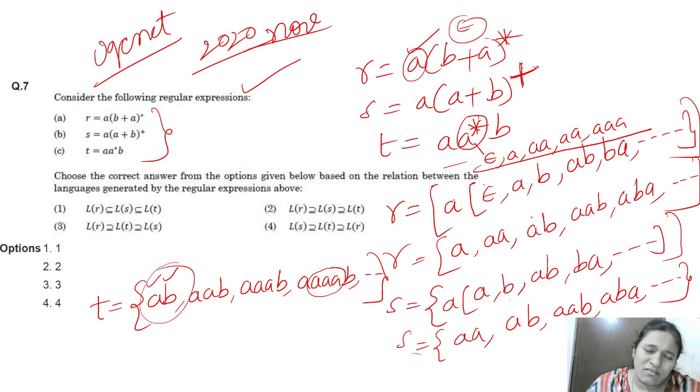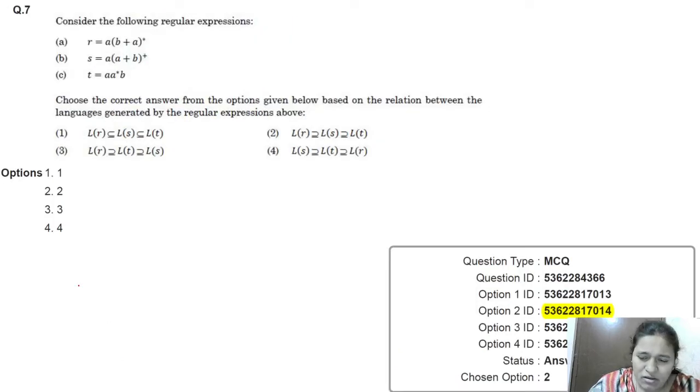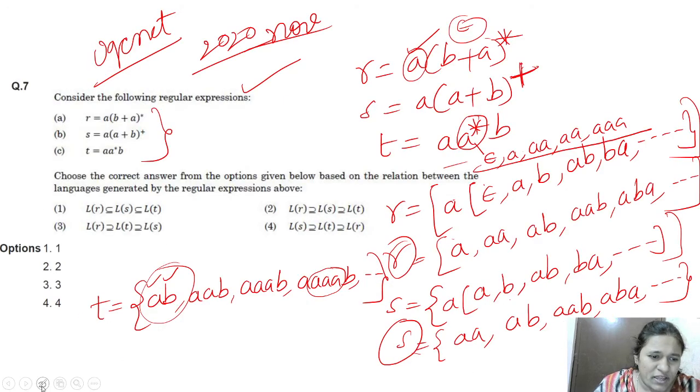Now we will observe in which language more strings are there. First we will compare R and S. In R only A is possible.